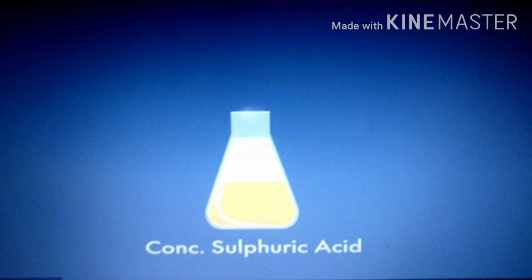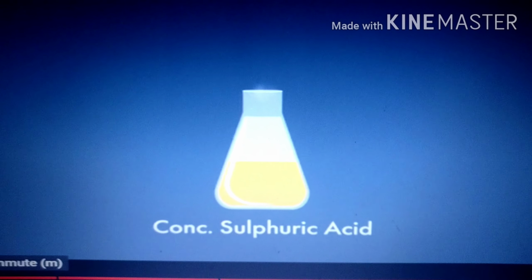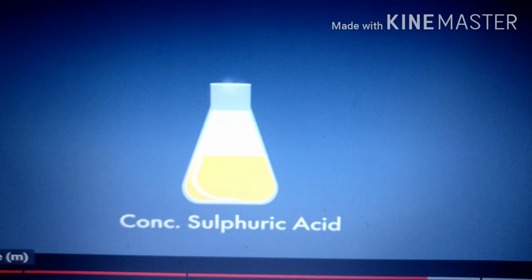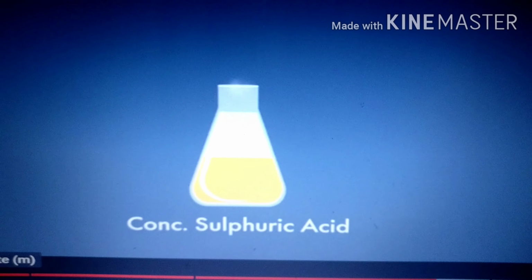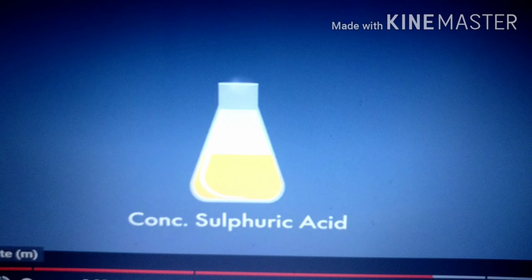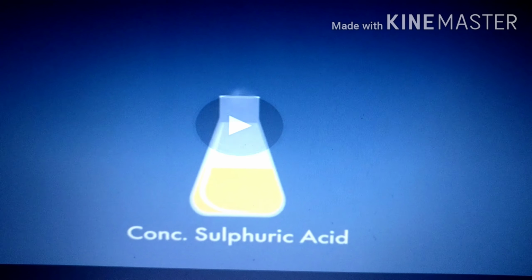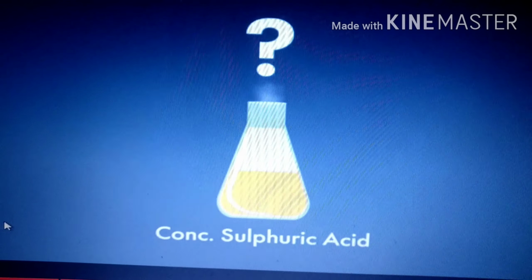They are made by whom? By human beings. Is it natural? No, they are made by human beings. They are also known as laboratory acids as well as strong acids. Why are they considered to be strong acids? Because they are very corrosive in nature.